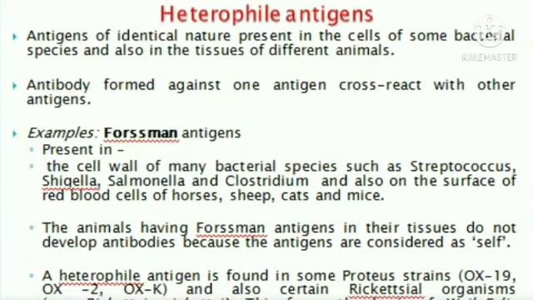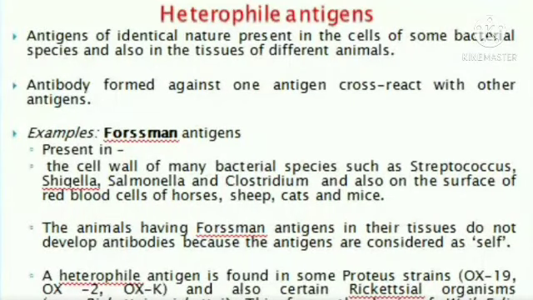So an antibody forms against one antigen. If two antigens are the same, like a mirror image of each other, they are identical, or heterophile, in nature. If an antibody is produced against this antigen, it can also work against that antigen. So an antibody formed against one antigen cross reacts with the other antigen also.